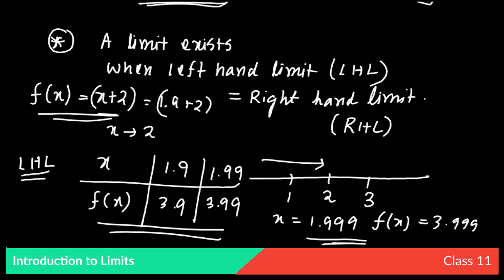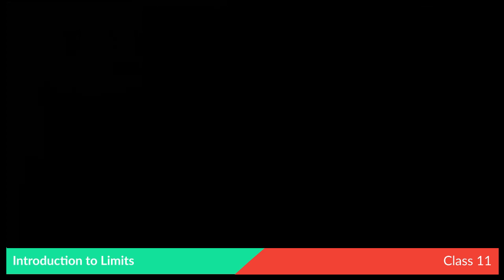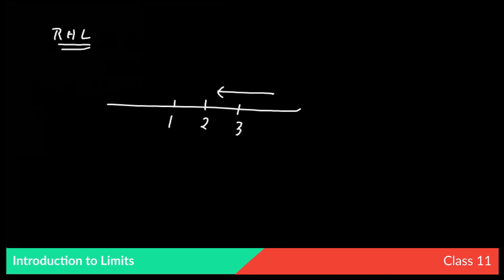Now we have to check whether the RHL is equal to 4 or not. So we come to RHL. That means in this case, the value of x will tend towards 2 from the right hand side. That means this is 2, this is 1, this is 3. Now x will tend from this side.